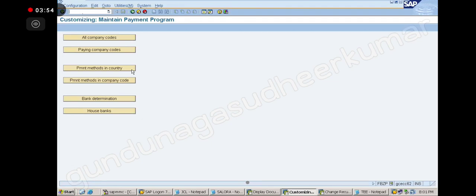Number 2 is payment method in company code. And then paying company codes.